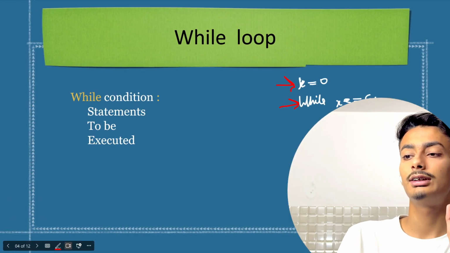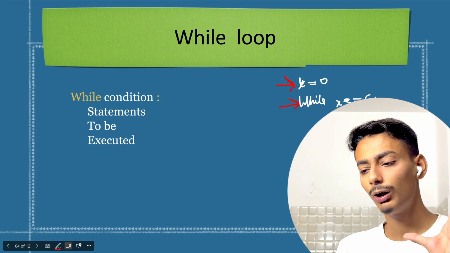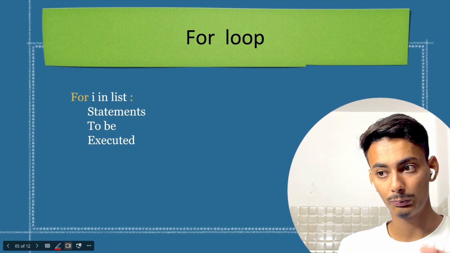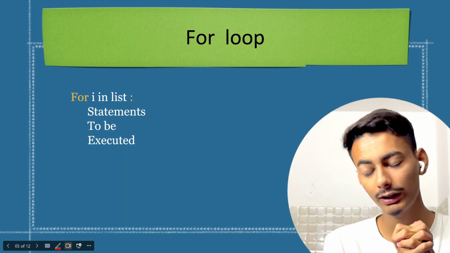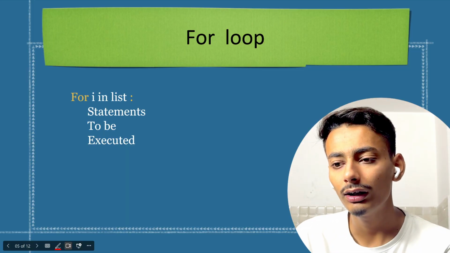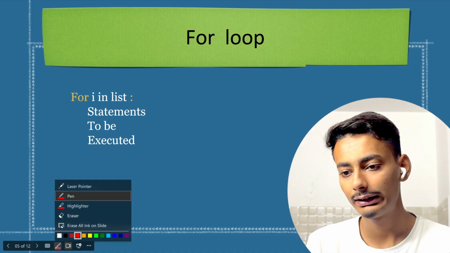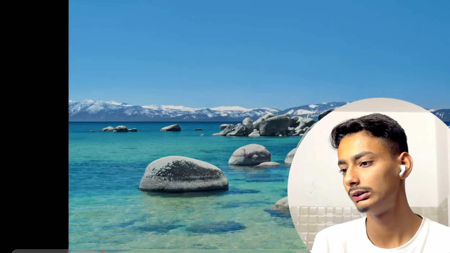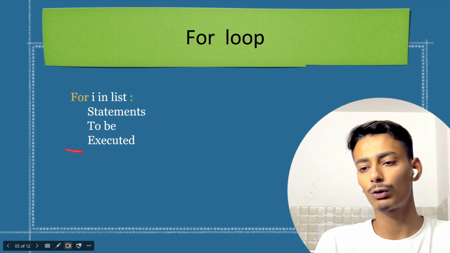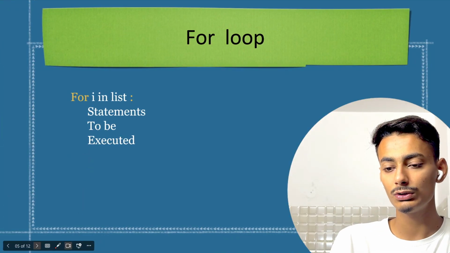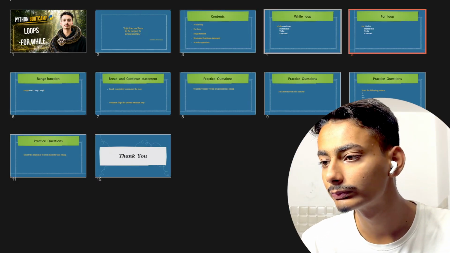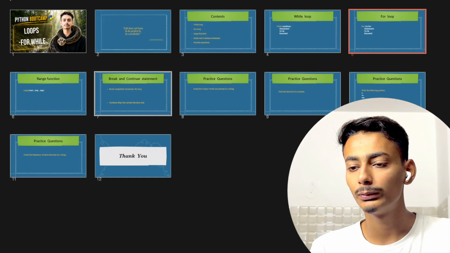Anyway, this was all for while loop. Now we will be understanding for loop. Now, what is a for loop? This is the syntax of for loop. Before doing the for loop, let us just do some practice questions with while loop.